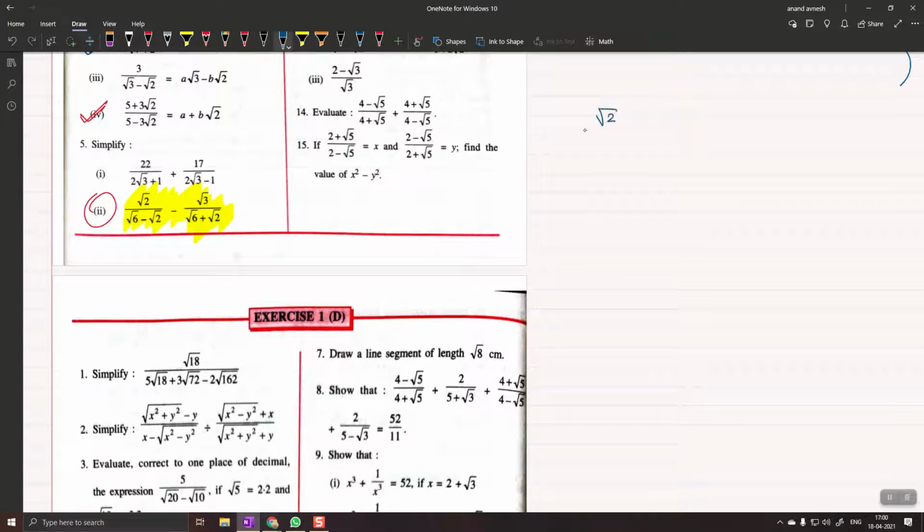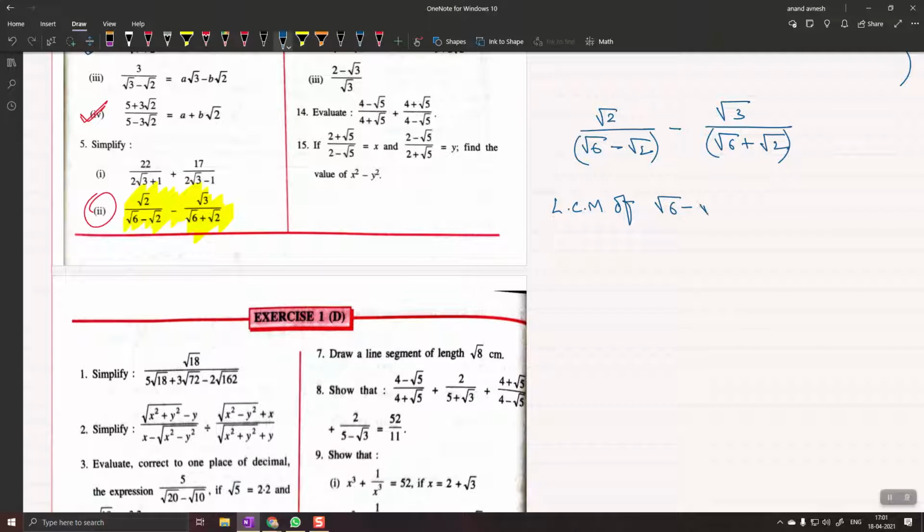Remember this, √2 upon √6 minus √2 minus √3 upon √6 plus √2, right? तो तुम डायरेक्टली LCM लेके denominator को equal बना के solve करो. √6 minus √2 और √6 plus √2 का LCM कितना होता है? दोनों का conjugate, दोनों का product. Please note it down. LCM of √6 minus √2 and √6 plus √2 is their product.